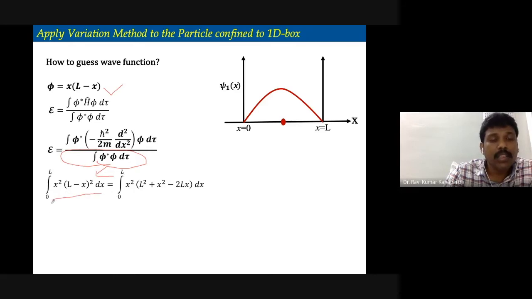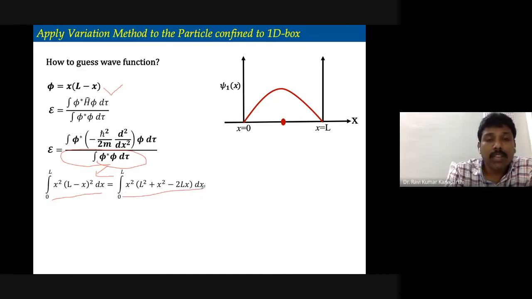You can see the integral from 0 to L. These are the limits in which the particle is allowed to move. Therefore, the limits are 0 to L, and then x square, and then L minus x whole square. Then you expand it, and this is what you get. So this is a fairly straightforward answer.